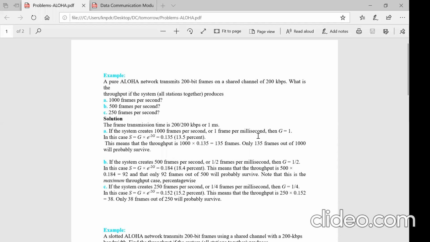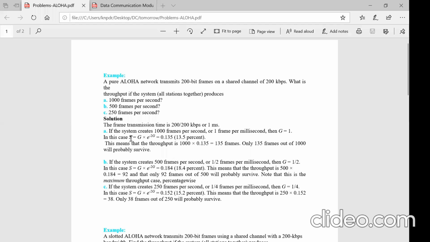1000 frames are sent in 1000 milliseconds, right? Because 1 second is nothing but 1000 milliseconds. 1000 frames are sent per second means 1000 frames are sent in 1000 milliseconds. In 1 millisecond, why am I going for 1 millisecond? I want to calculate G, right? In 1 millisecond, how many frames are sent? So it is 1 only, right? G becomes 1 here. Transmission time is 1, and the time taken by one frame in this particular case is also 1 millisecond. So 1 millisecond divided by 1 millisecond, G will be 1 in this case.